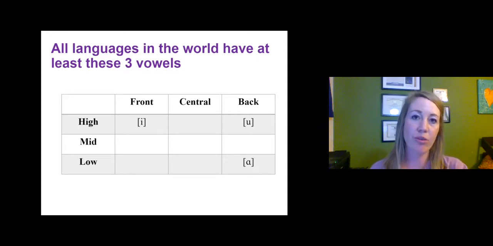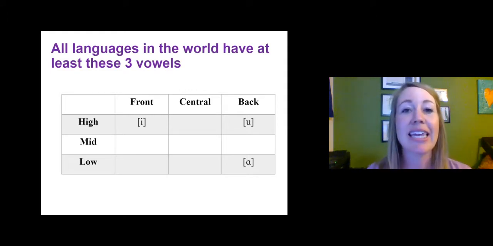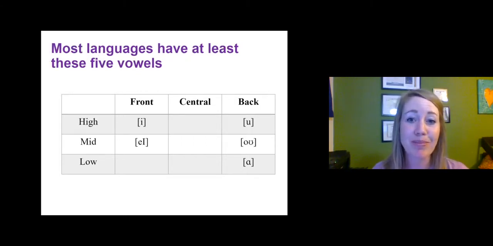So let's do all 3 of those sounds in that order and feel the shift in your mouth from going to high front, so almost closed, to open in the back. E, oo, ah, okay? There's literally that shift going on there. So again, good news: we share all 3 of these sounds with every language in the world.